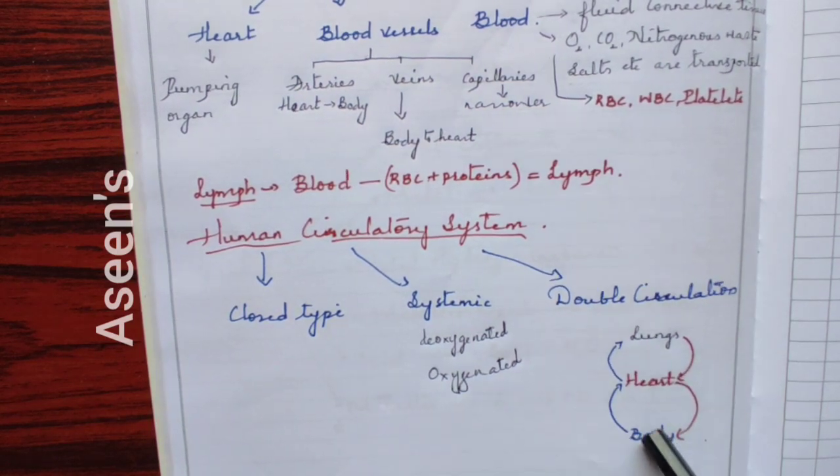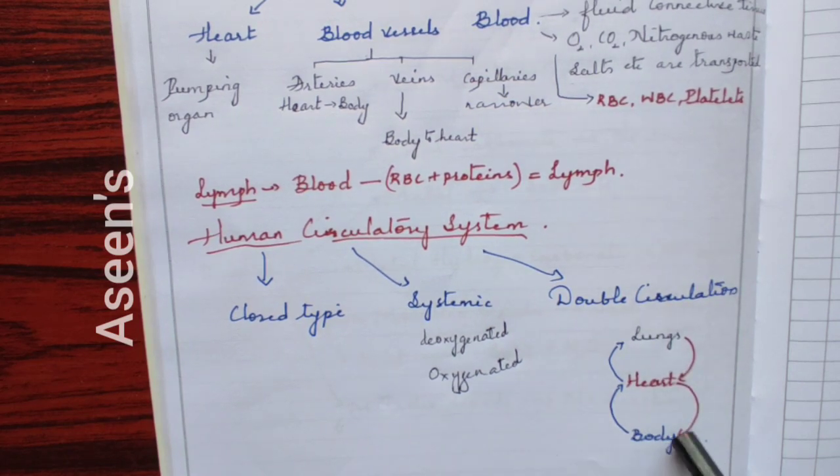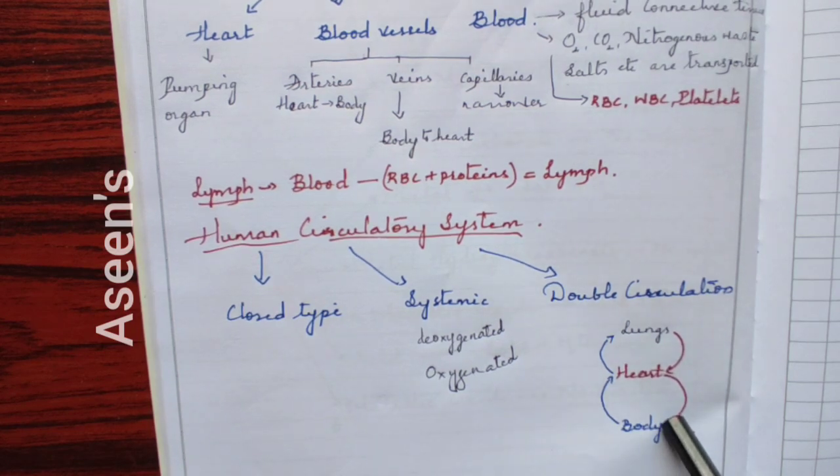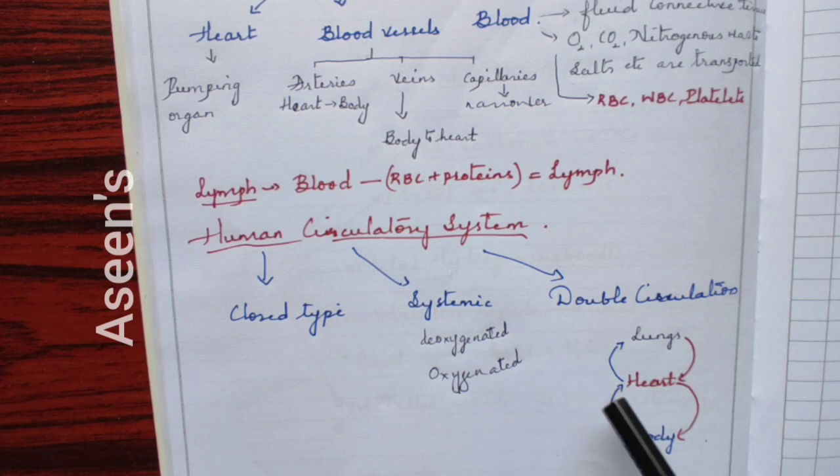After it is sent to the body, the body cells will absorb the oxygen from the blood, and whatever carbon dioxide they have, they will give to the blood. Once again, the oxygenated blood will become deoxygenated. That again goes to the heart for purification. Again through the lungs, the same procedure, again the same.